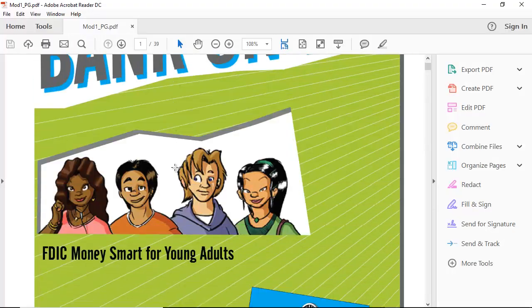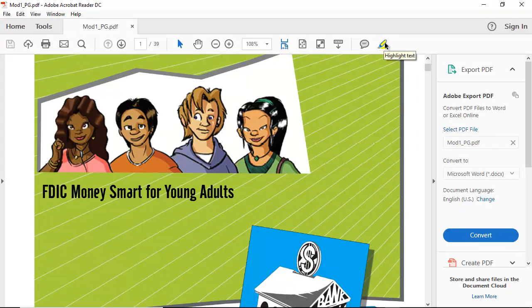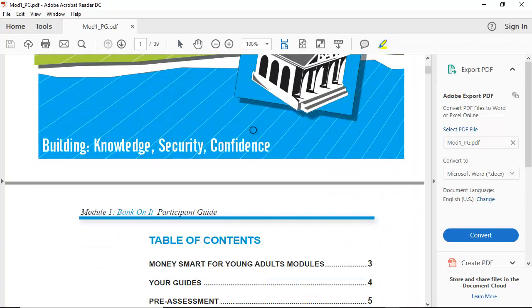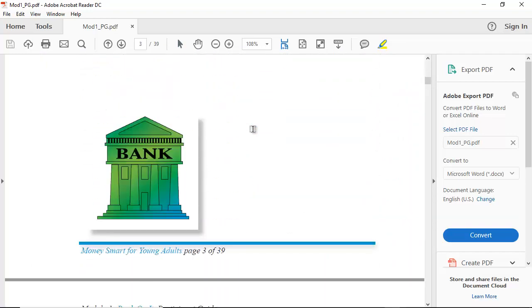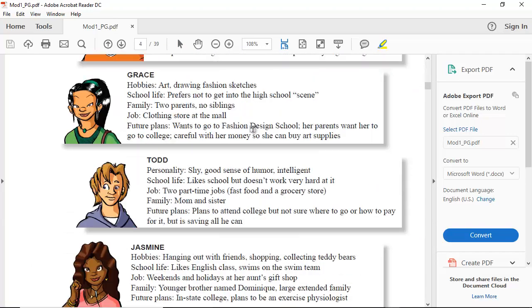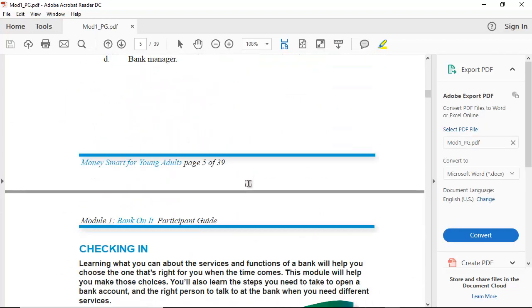Now remember I showed you the highlighter up here. We kind of already went over this, but we're going to do it again. You have a highlighter right here, and you're going to click on that highlighter. And remember that you're going to highlight things that are important in here. Not everything, just the important things.